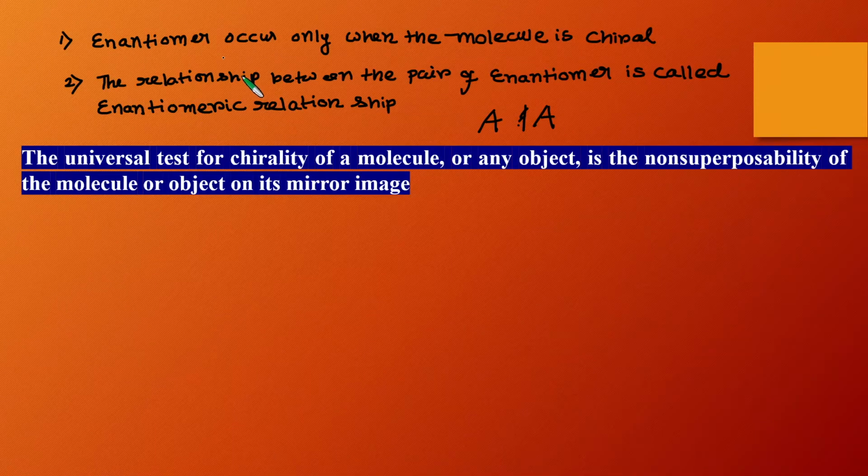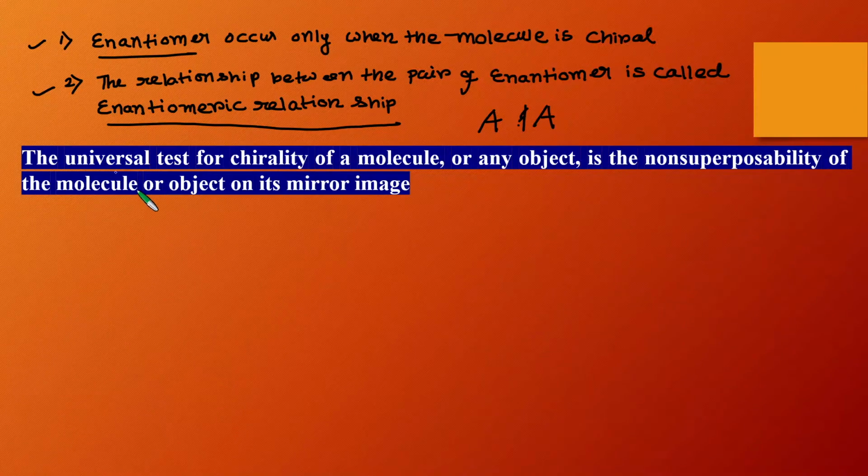Okay, so these are the two very important points that I have discussed. First thing is enantiomers occur only when the molecule is chiral. So in case of achiral, there is no question of any enantiomer arising. So achiral molecules do not have any enantiomer. And in case of chiral molecules, the relationship between the pair of enantiomers is called enantiomeric relationship.